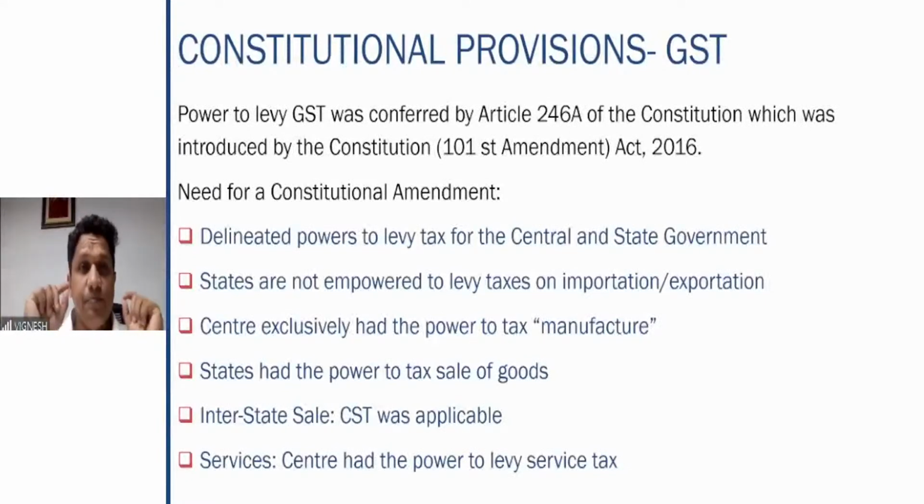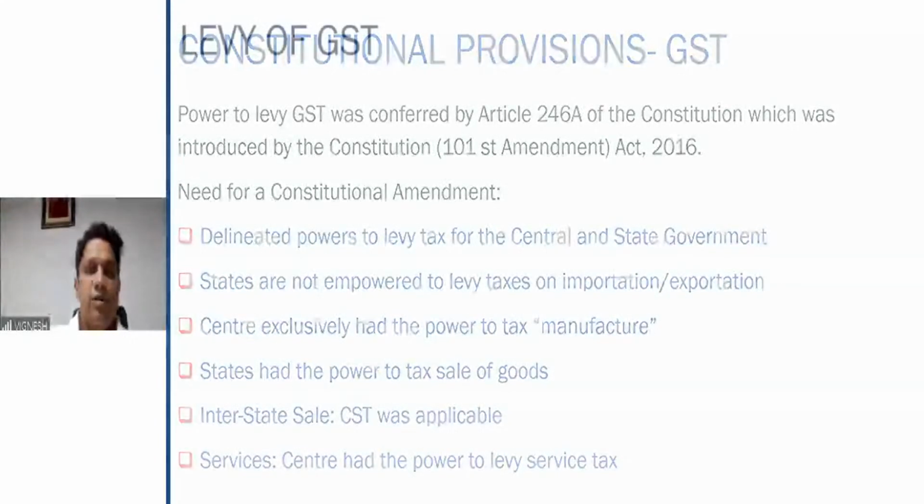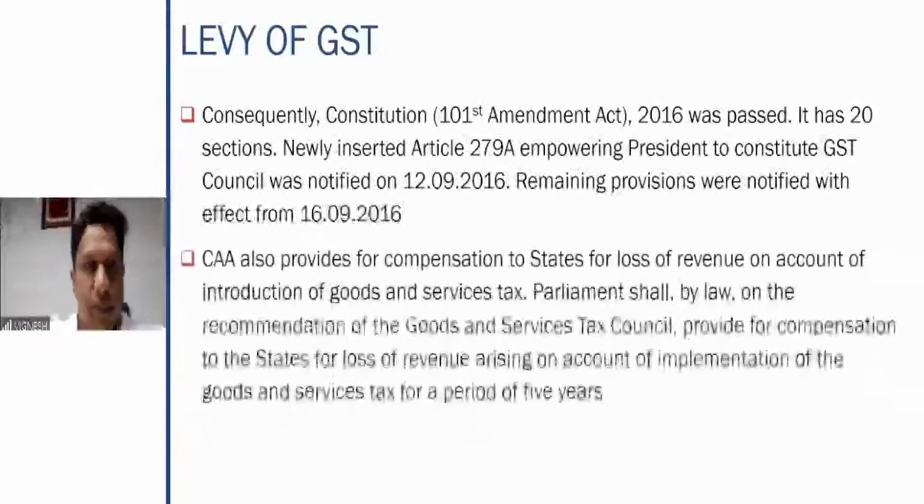For services, the center had the power to levy the service tax. So therefore, again, the state is now levying the SGST on the supply of services. That is why a constitutional amendment is required. So these are the 6 reasons why the constitutional amendment was required. I hope this point is clear.